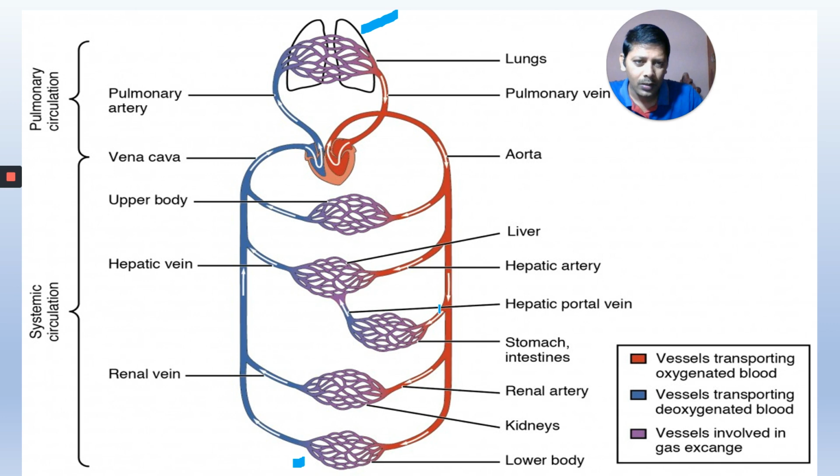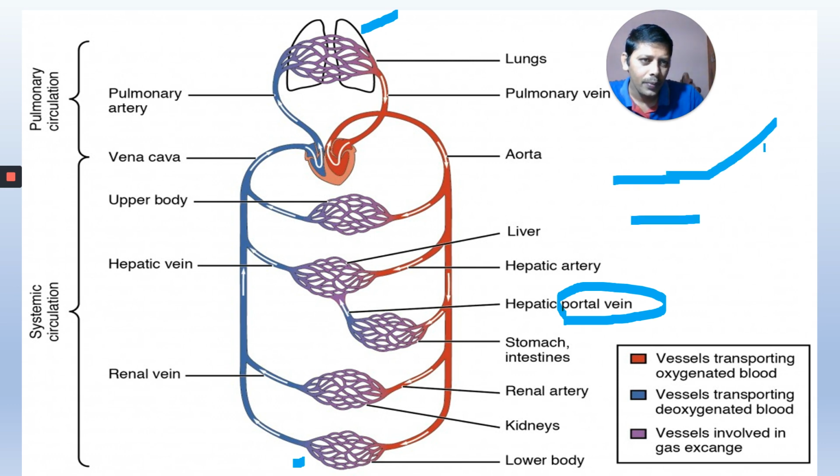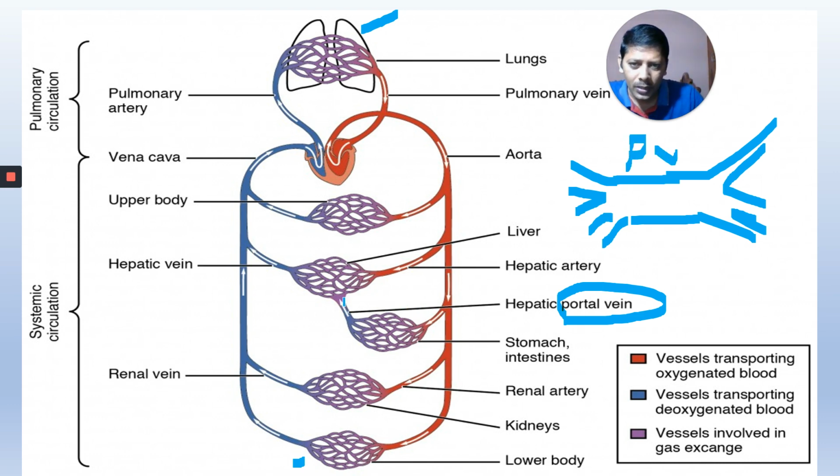Here, as I told you earlier, is the portal vein. What do you mean by portal vein? A vein that begins with capillaries and ends with capillaries is called a portal vein. As it is going to the liver, this is called the hepatic portal vein. These all are capillaries.